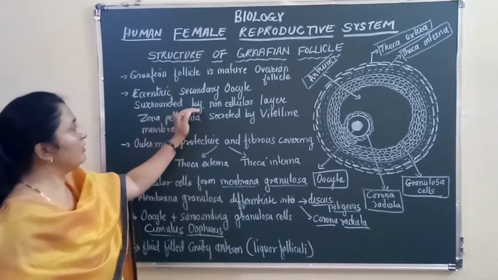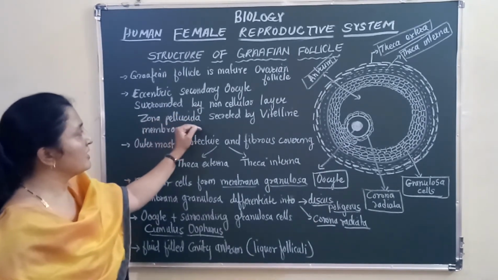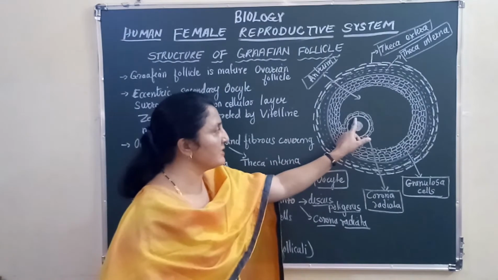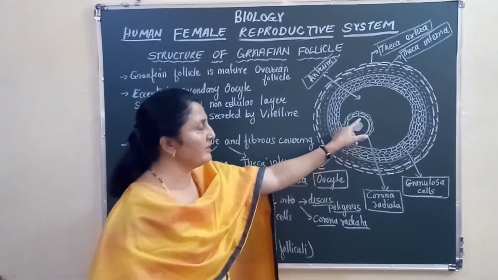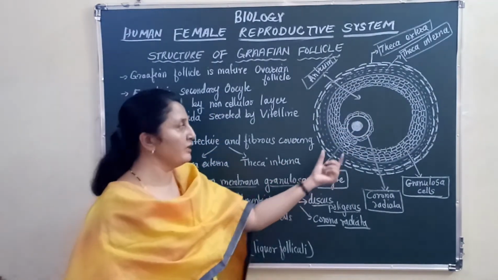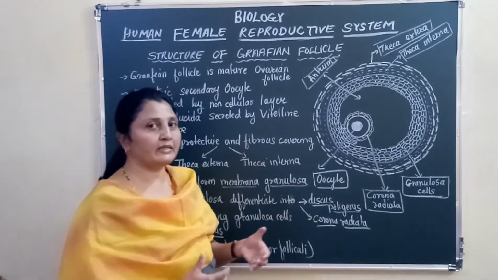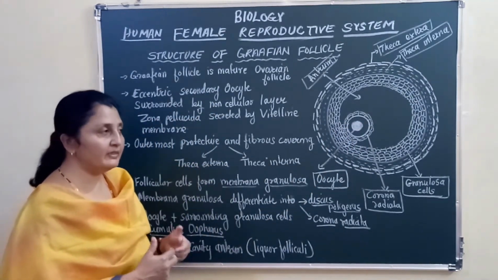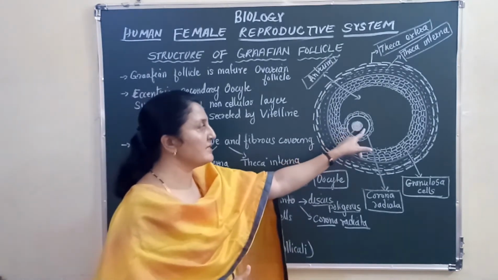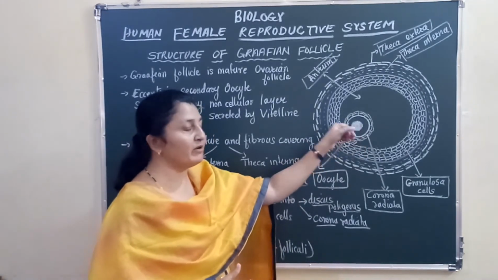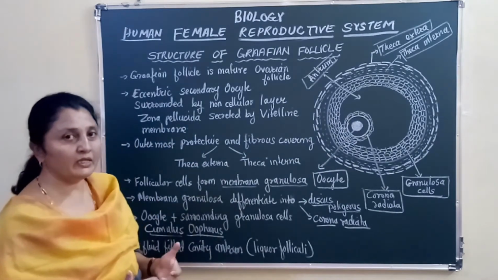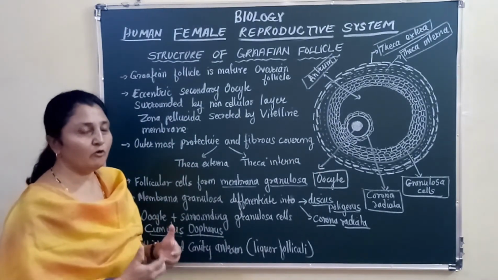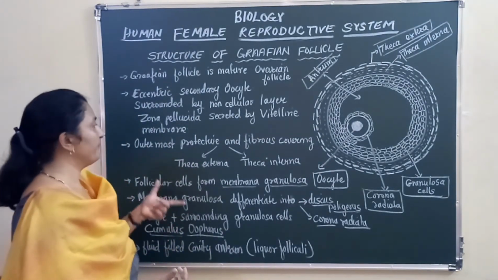It is surrounded by a non-cellular layer which is called the zona pellucida. If you can see this layer around it, it is a non-cellular layer. You cannot see any cells in it, and so it is called the zona pellucida. And this layer is secreted by the vitelline membrane of the egg or the ovum or the oocyte.